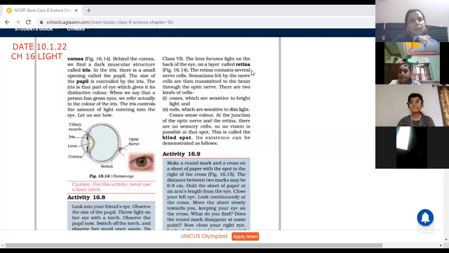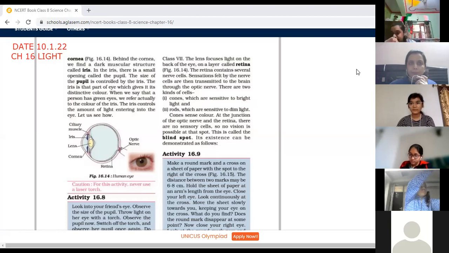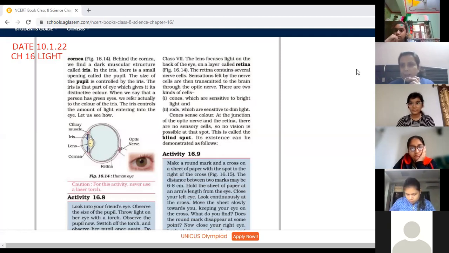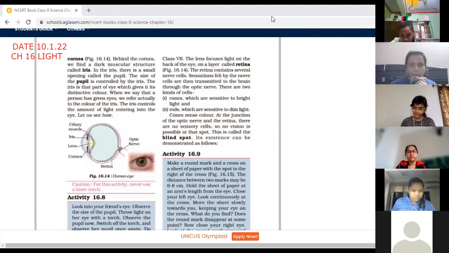Second thing, we had discussed the definition of reflection. Already you know that the bouncing back of light is known as reflection. Afterwards, we discussed the laws of reflection, which was a very important concept. Two laws of reflection. Can anybody tell me what were the two laws of reflection? Kindly tell me the laws of reflection.